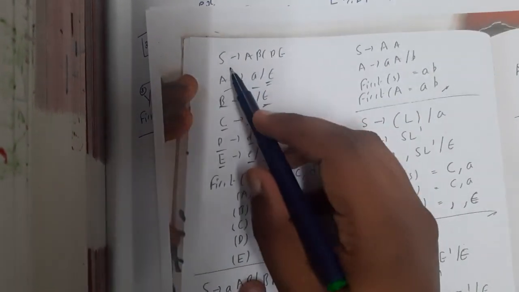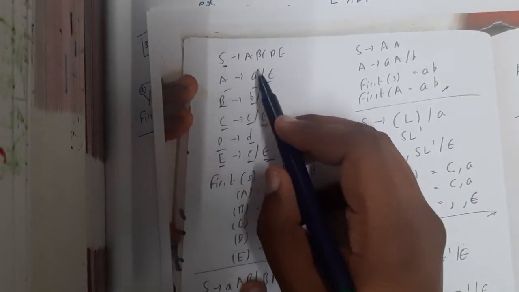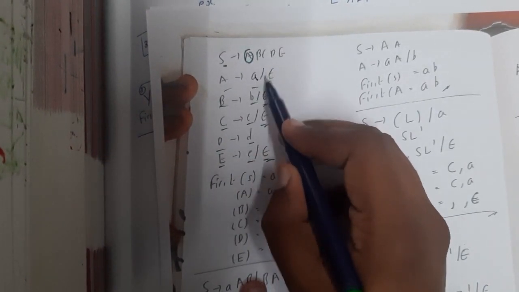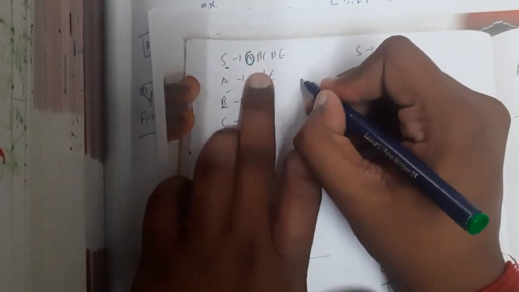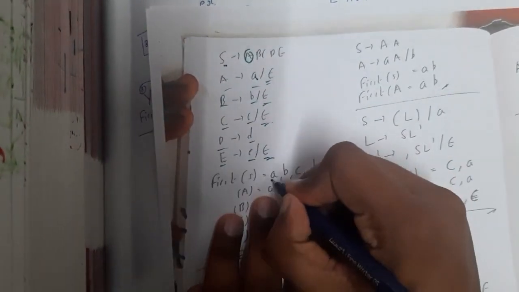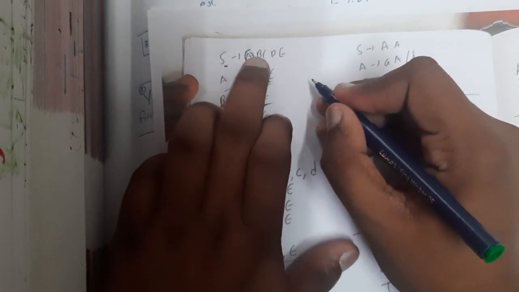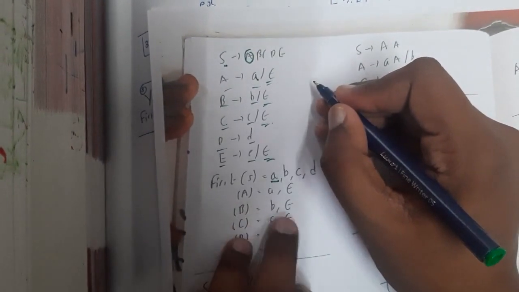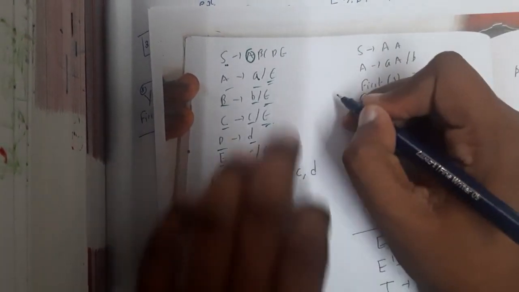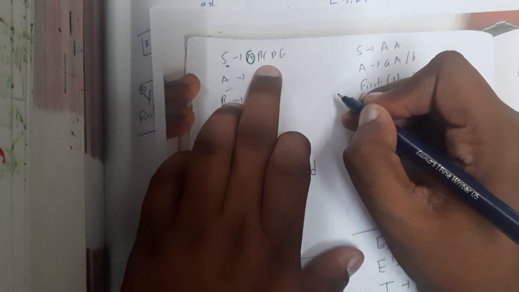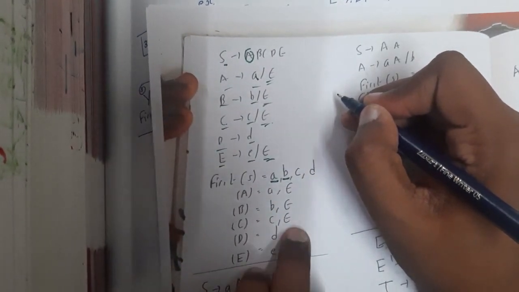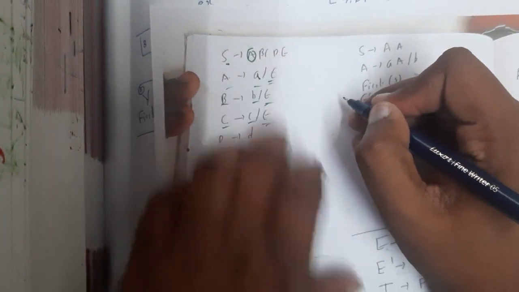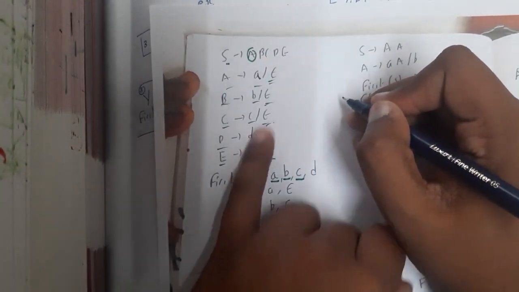Okay. So now when you calculate for S it is nothing but first of A. So first of A is nothing but small a and epsilon. So from small a, you'll be getting small a directly. Okay, so we got small a, and once you substitute epsilon, it is becoming capital B now. So again, let us calculate first of B. So first of B is what? B and epsilon. So now you got B, and if you substitute epsilon here, again you got C. So first of C is nothing but C and epsilon. So again you got a C, and once you substitute epsilon, here you got a D. So again first of D is nothing but small d. So we got a D. At the end we got D.